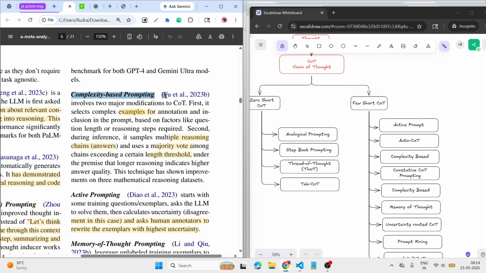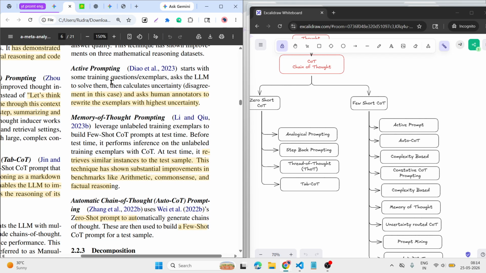Then complexity based prompting. If something is complex, then first we think through multiple reasoning chains. First we answer something, then on the basis of majority vote along with the threshold we get our result. Active prompting: ask the human. It means in this prompting we ask the question, then the LLM gives the reply.